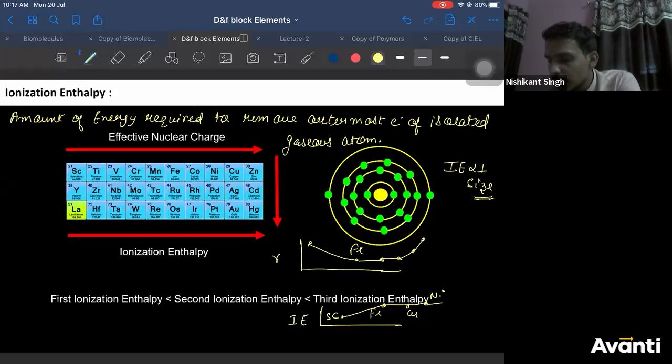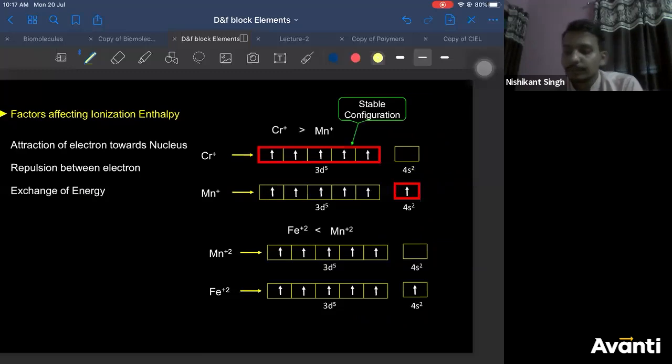Then copper, it will decrease. Zinc also it will decrease. Right? This is the graph you should expect. Yes or no? This is the graph we should expect. All of you. Should we expect this graph or not? Yes. So we should expect this graph. Right? Let's see in reality what happens.